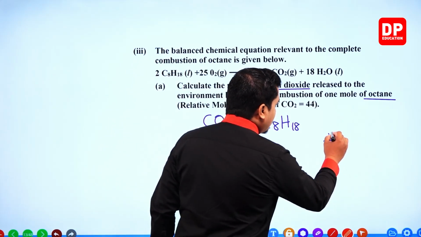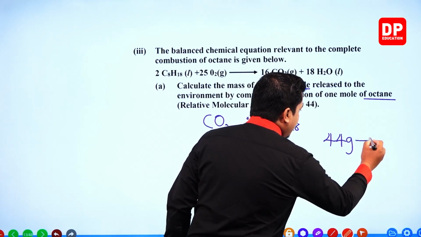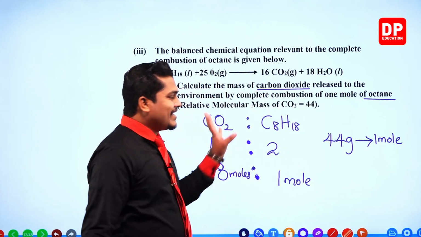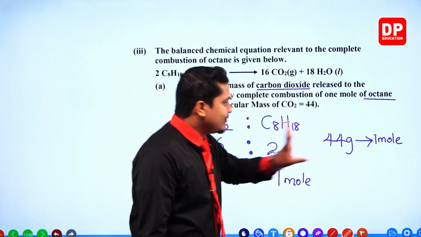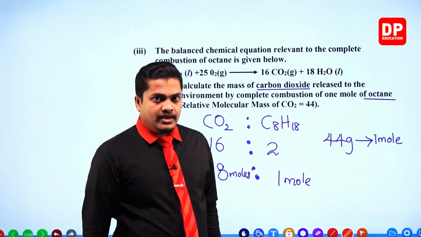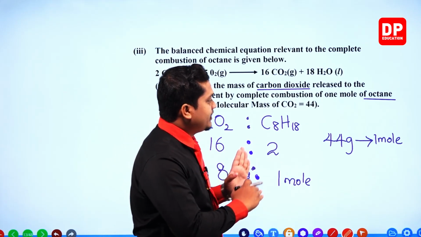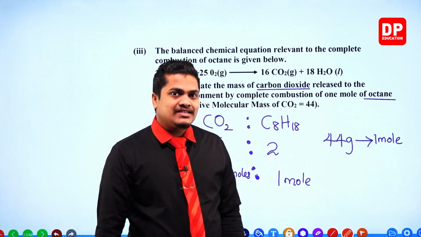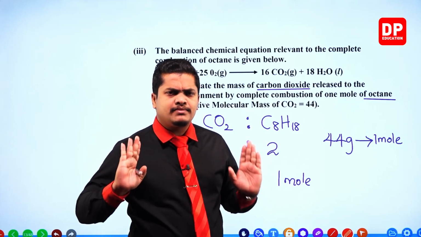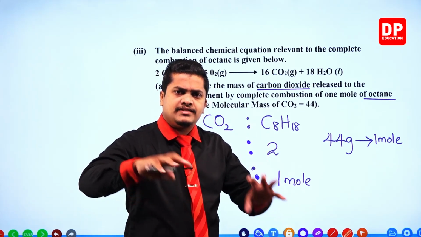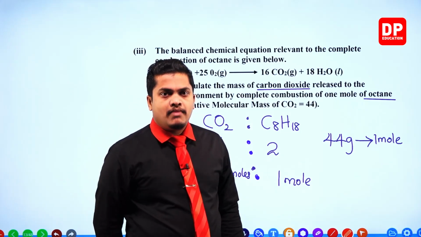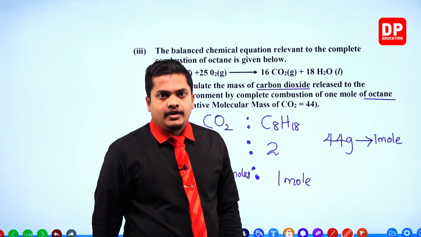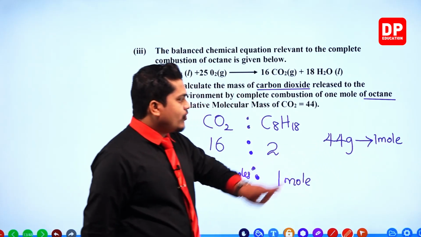If you put grams to here, then my dear children, always there is 1 mole of substance. You take the relative molecular mass and include grams for that. If you take the relative molecular mass and include grams, then always the number of moles contained for each and every substance is 1 mole. Take the relative molecular mass, include grams, then in that amount of mass, you can observe 1 mole of substance. That's the idea. So 1 mole is equal to 44 grams.